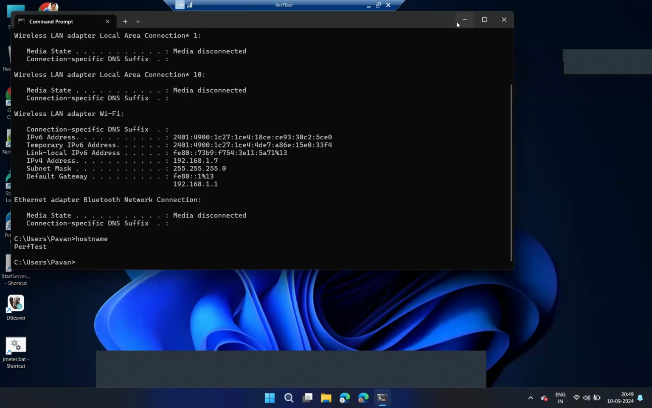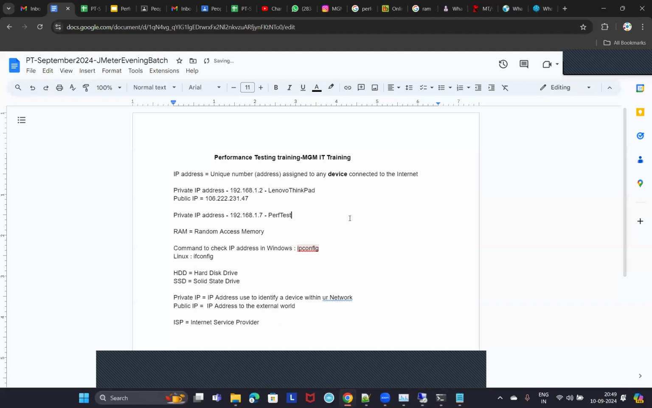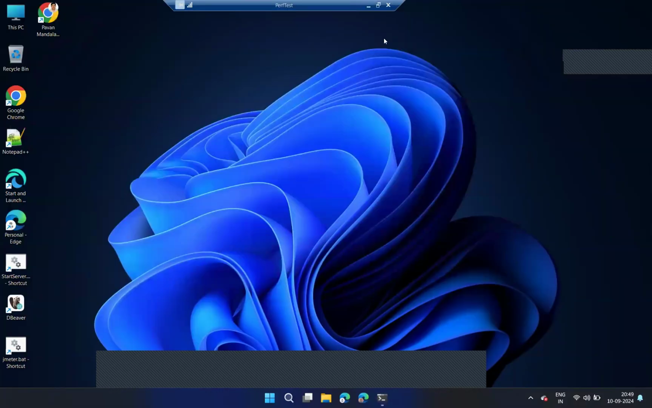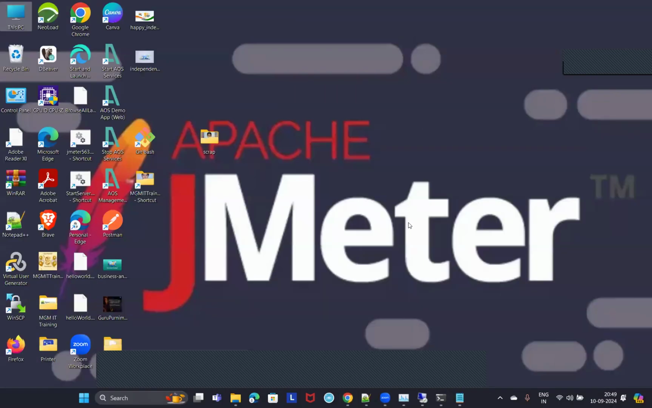In the training, I will be using both the laptops whenever required, like when you are doing load testing. I will have my application on a remote machine, and I'll have my JMeter on this machine. I have been showing this from this year. Previously, I used only one laptop, but from this year I am using two laptops to show you how it works in a real-time environment.